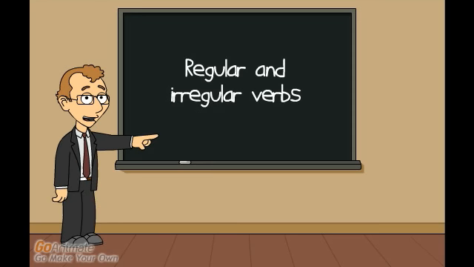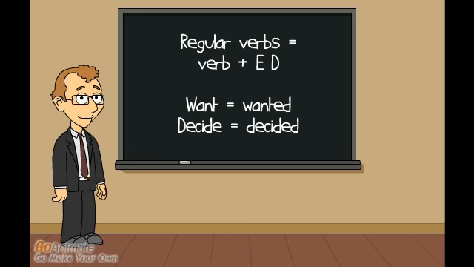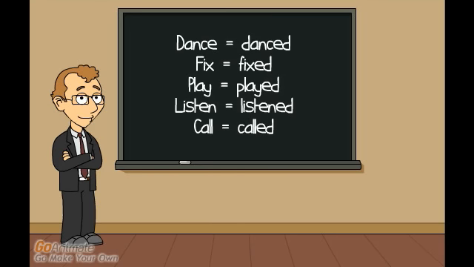There are two types of verbs in the simple past, regular and irregular. Regular verbs are formed of the infinitive of the verb, to which ed is added. For example, want will become wanted, and decide will become decided. Other examples of regular verbs include dance, fix, play, listen, and call. Here's an example in the cartoon.